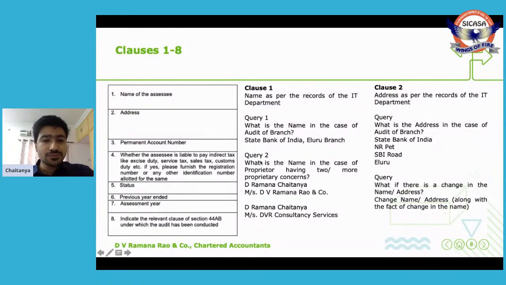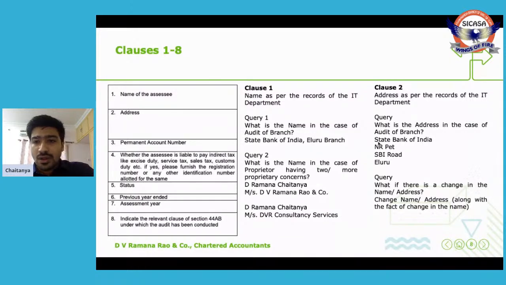So query 2, my SSE has two businesses. Say number 1 is DV Ramana and Company Chartered Accountants, and then number 2 is DVR Consultancy Services, some other firm. This is one proprietary firm and this is one proprietary firm. Say I am auditing only this proprietary firm. In this case, what is required to be mentioned is the name as per income tax department's records, and the name of the firm is also required to be mentioned.